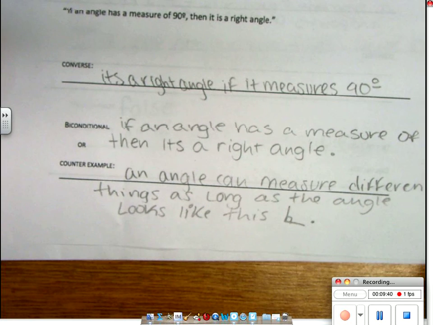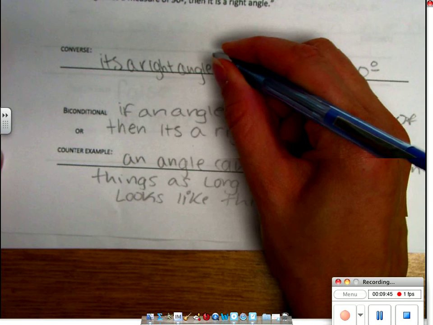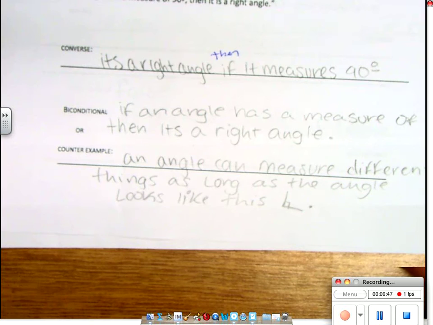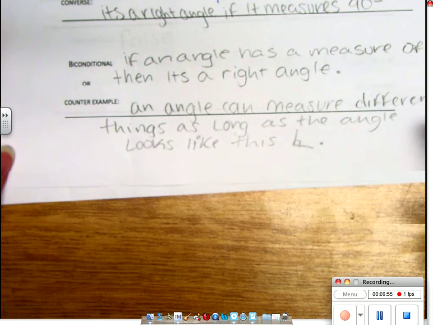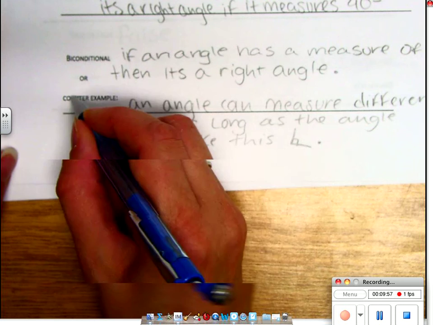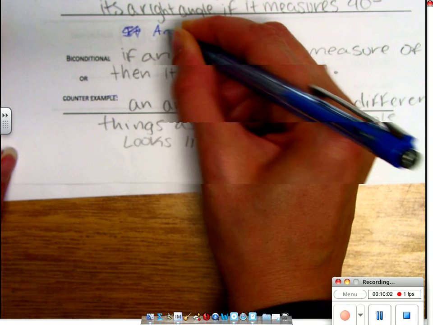If an angle has a measure of 90 degrees, then it's a right angle. So the converse is, if it's a right angle, then it has a measure of 90 degrees. Okay. This would be true. So we would say an angle has a measure of 90 degrees if and only if it is a right angle. So we don't need a counterexample because it is true.